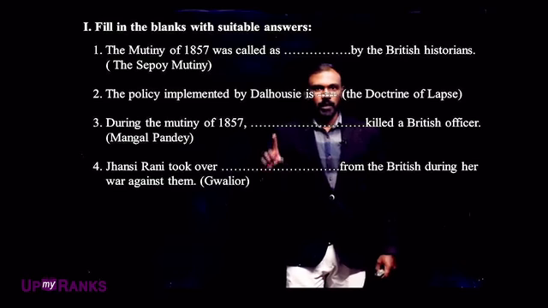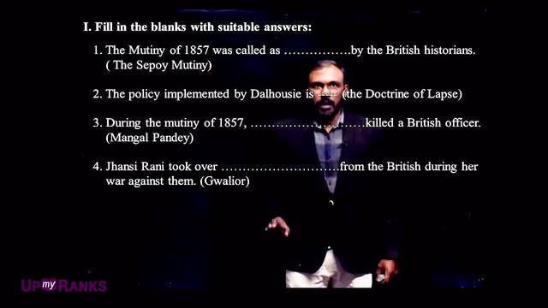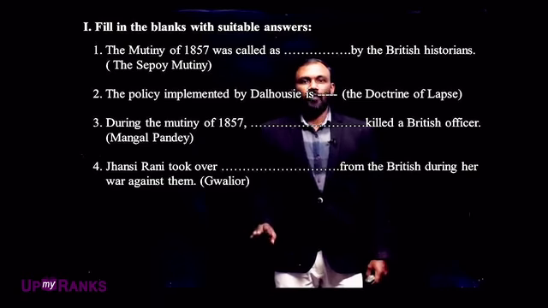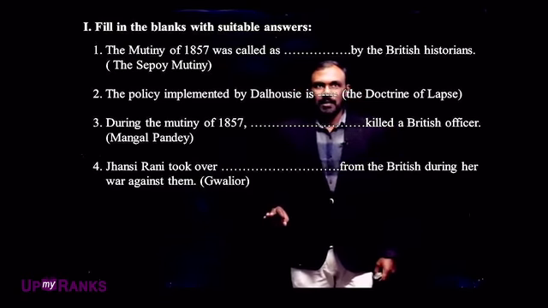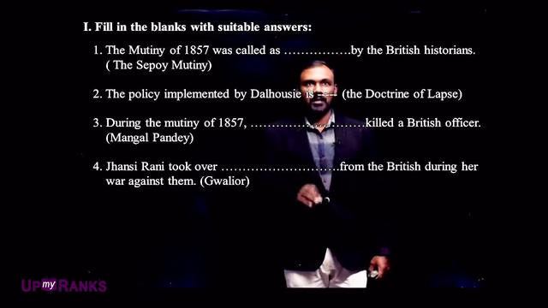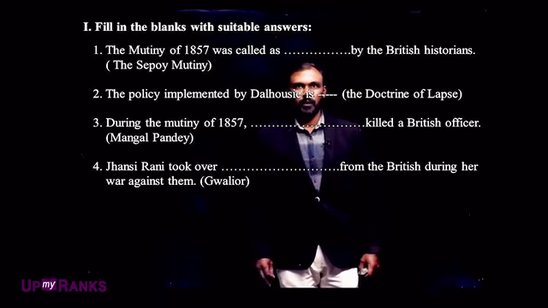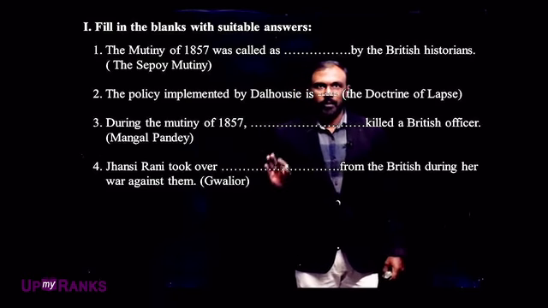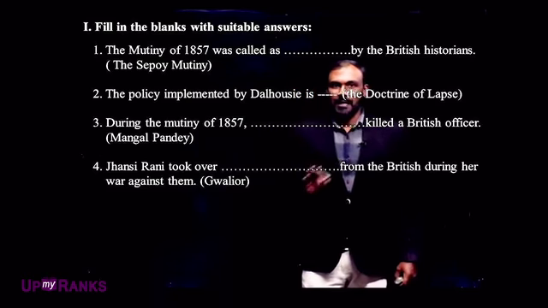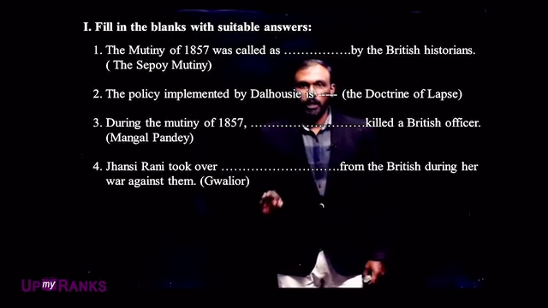The first one, fill-ups. The first question is: the mutiny of 1857 was called as dash by the British historians. I repeat the question: the mutiny of 1857 was called as dash by the British historians.